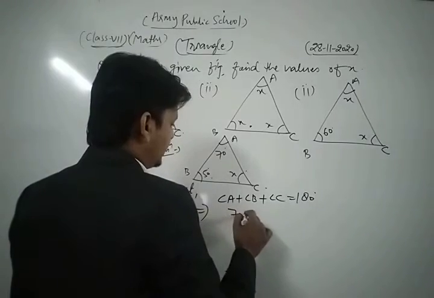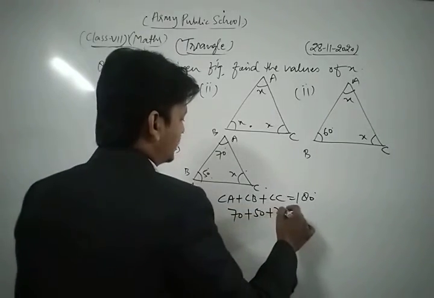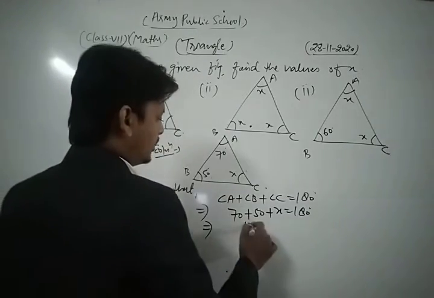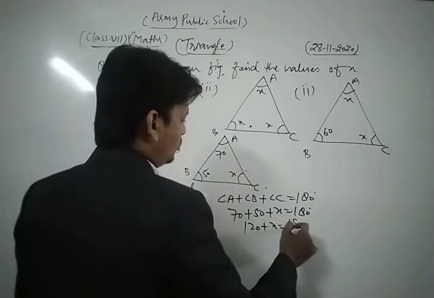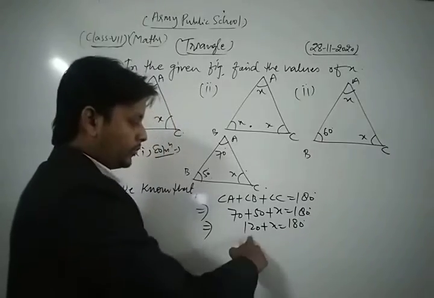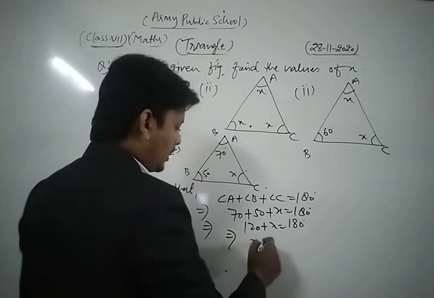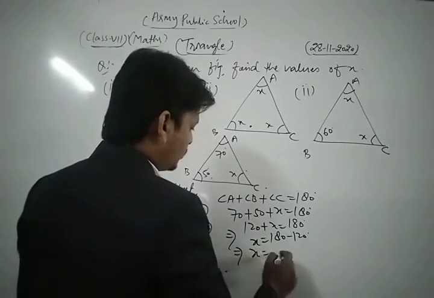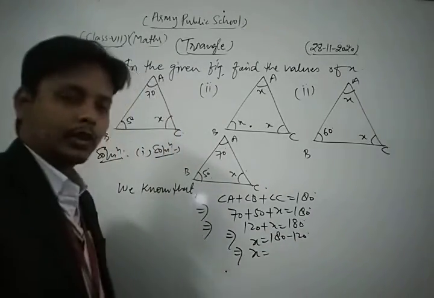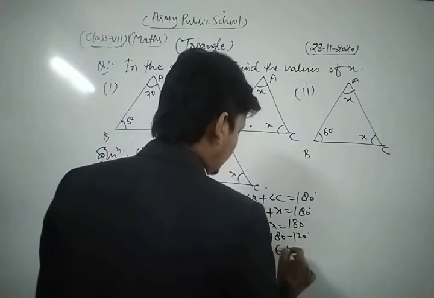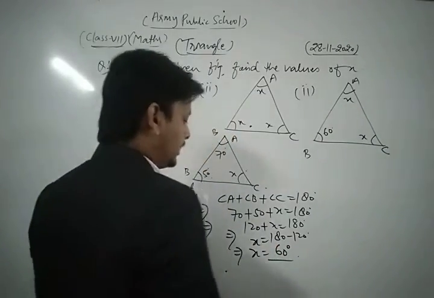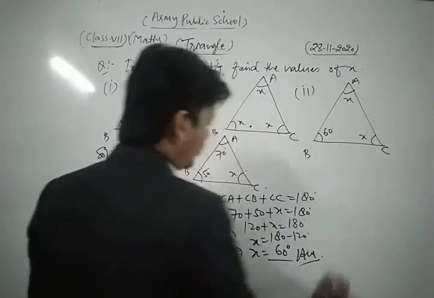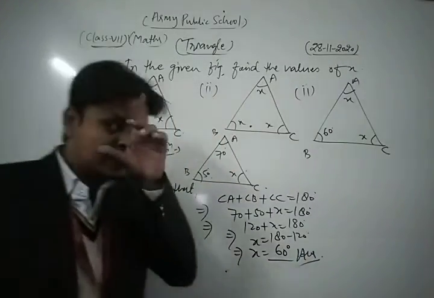Now we put the values of angle A, angle B and angle C in that relation. So we get 70 plus 50 plus x is equal to 180. This is 120 plus x is equal to 180 degrees. So we transfer 120 to the other side, so x is equal to 180 minus 120. 180 minus 120 is 60 degrees.